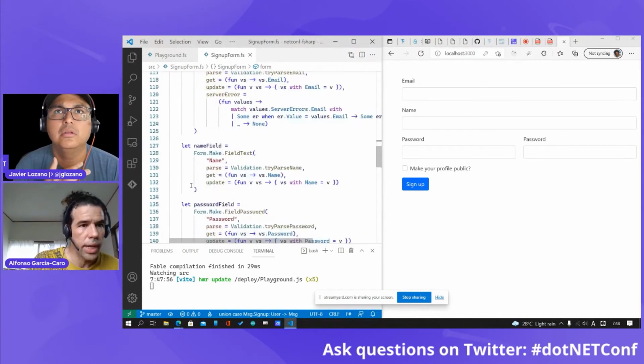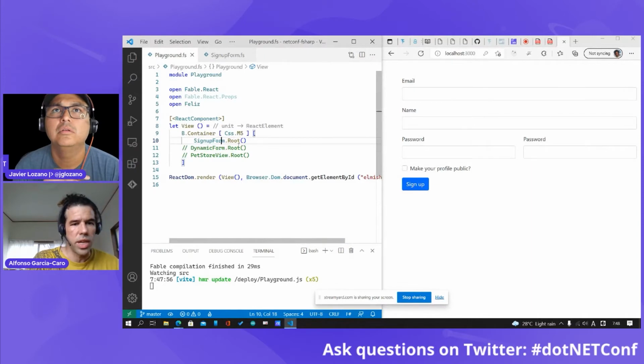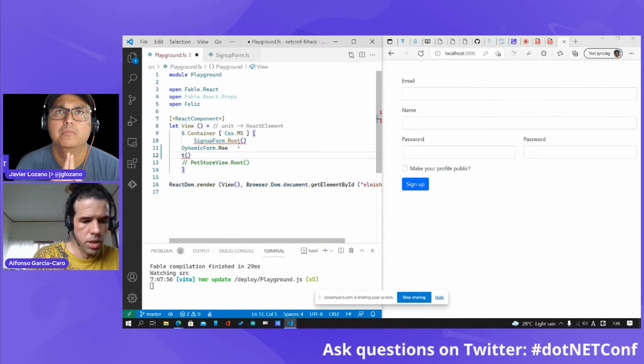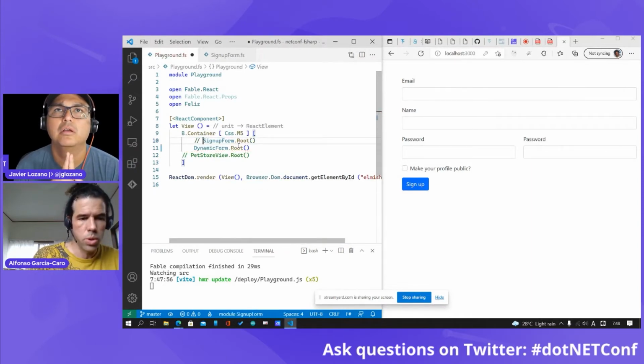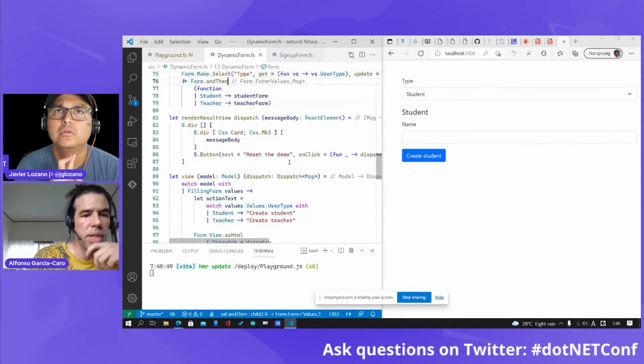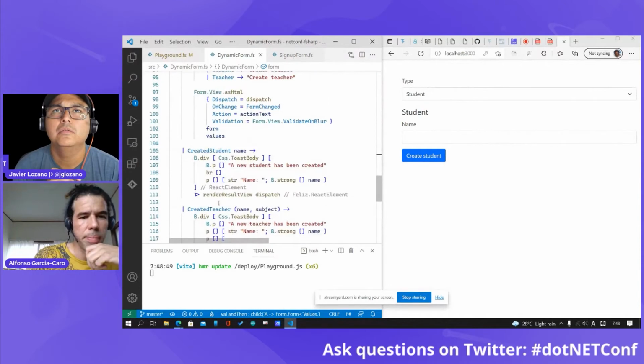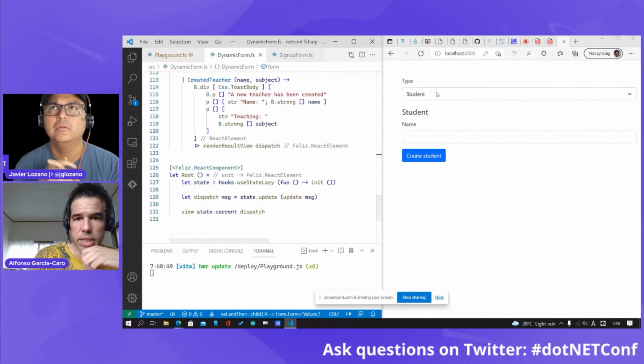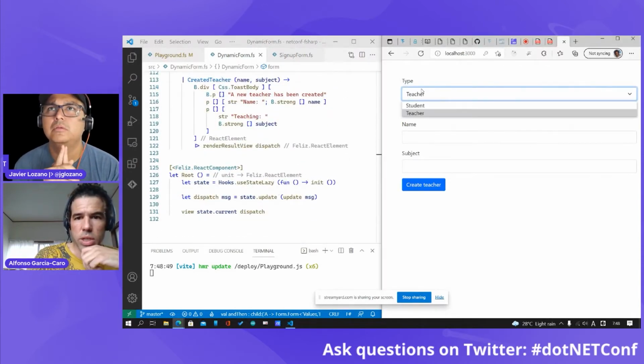As you can see, the code is very, very clean. We can also have a look at this dynamic form. This dynamic form is just using a select function here.